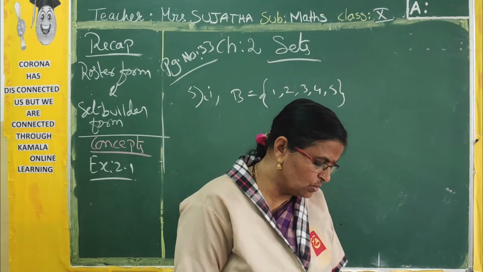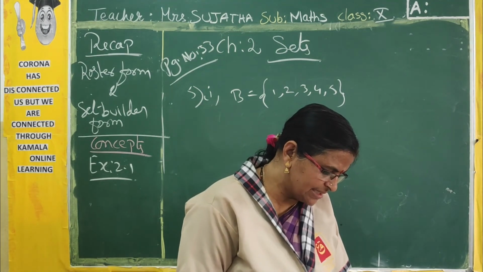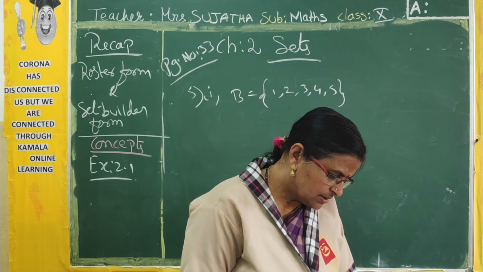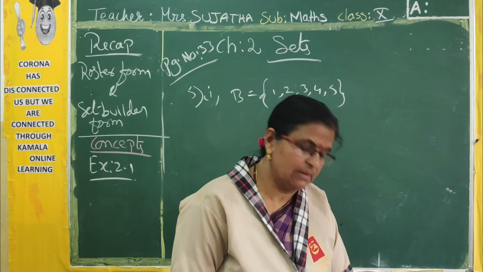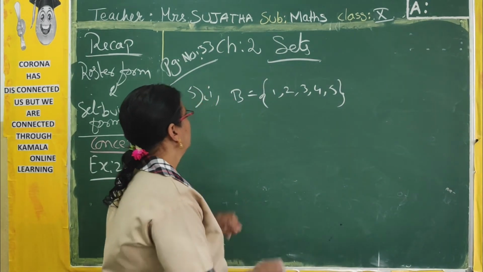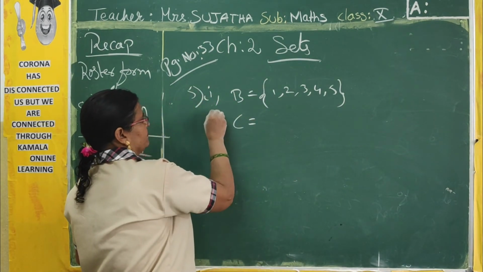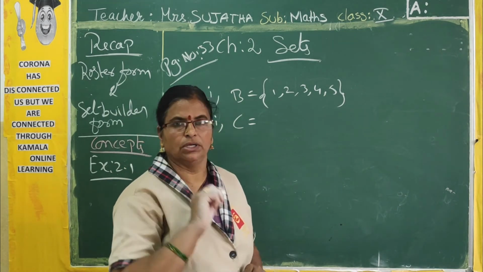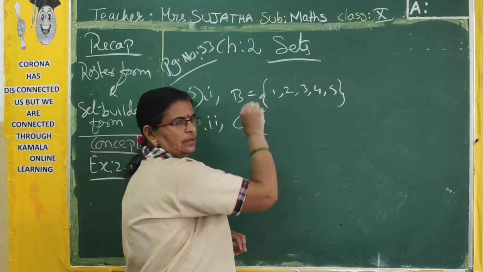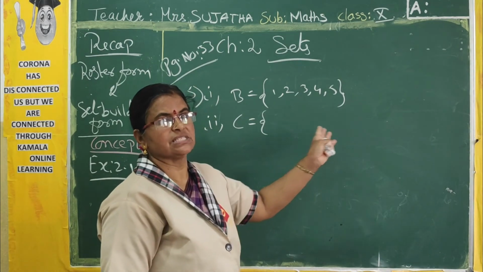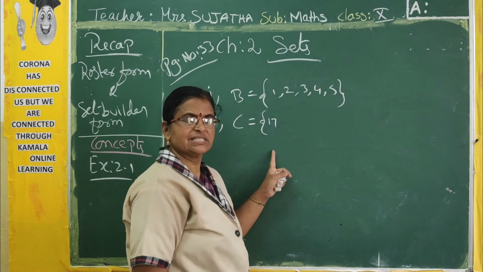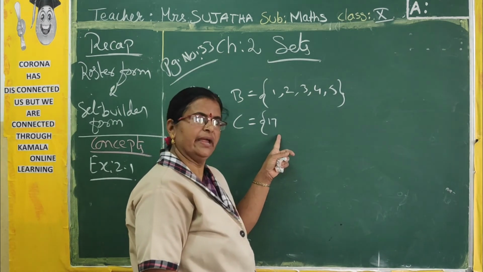C is equal to X such that X is a 2-digit natural number such that the sum of its digits will be 8. So, a 2-digit number. If you add those 2 digits, that answer should be equal to 8. Like that you have to write. So, how many numbers? First I will start with 1 and 7. If I take 17, 1 plus 7 is 8.